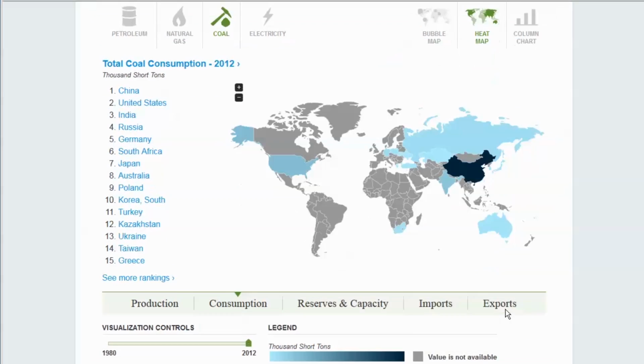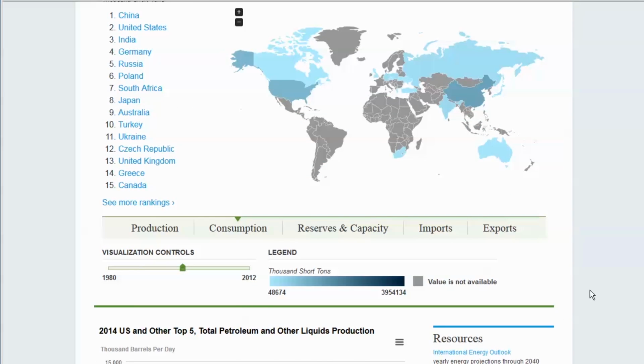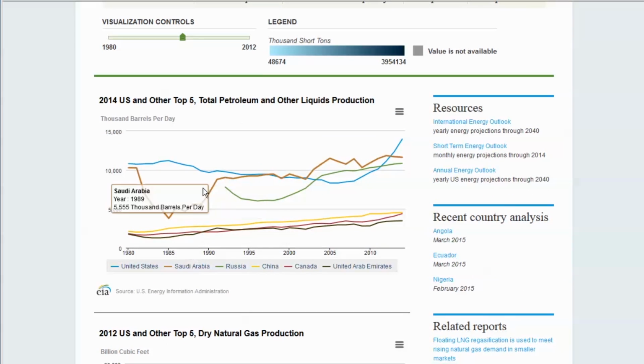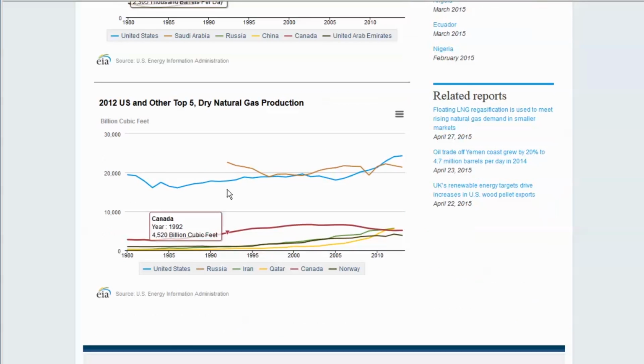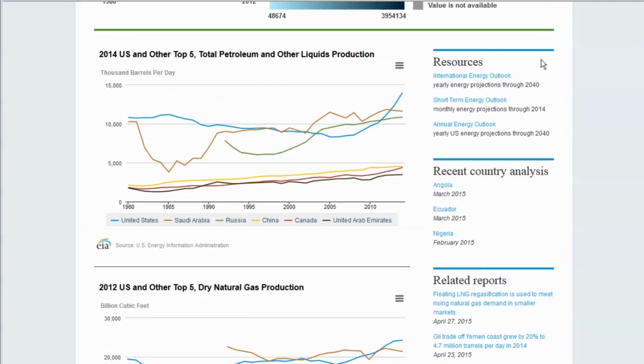You're not just limited to current data. You can look back up to 30 years in the past to see how things have changed. These graphs show you how the US compares to the top 5 countries over time in a selection of fuel sources. Links to our signature analysis products are here, and we also use this space to call out recent country-specific analysis.